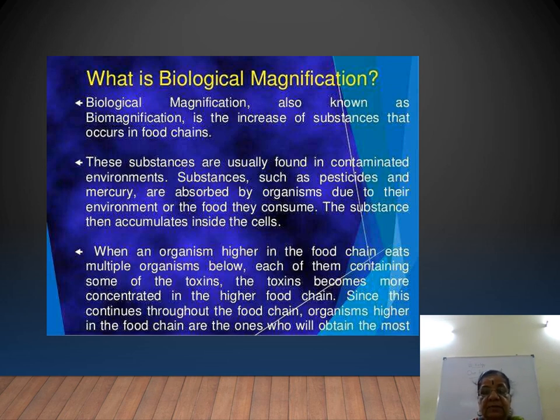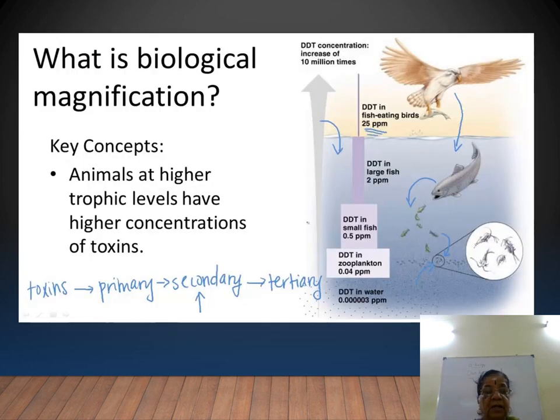Since this continues throughout the food chain, organisms higher in the food chain obtain the maximum amount, and the toxin goes to the higher organism. Right? So what is biological magnification? It is that animals at a higher trophic level have a higher concentration of toxin. Otherwise we say the toxin is in the plants, and is passed to the primary, secondary and tertiary consumers.